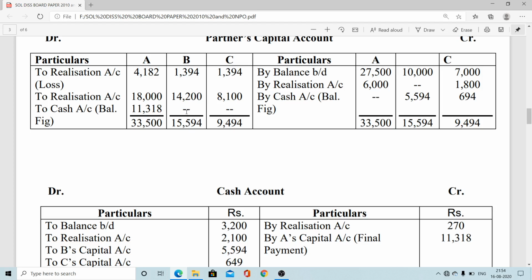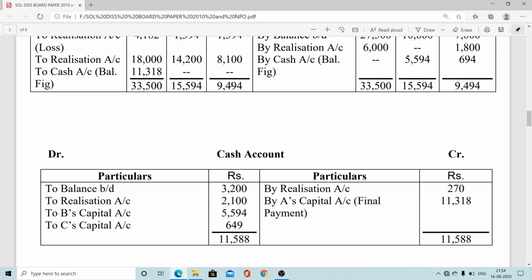Whereas B and C, as they are taking assets, their capital balance is low, as well as they are taking high asset value, more assets, so they have to bring cash. Therefore their debit side is heavier and they have to bring this cash. B will bring this amount 5,594 and C 694. So this is the partners' capital, final payment and final amount they will bring.